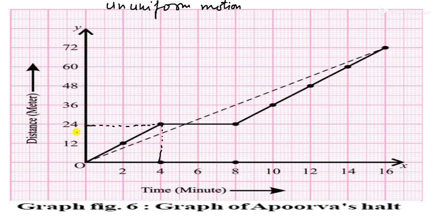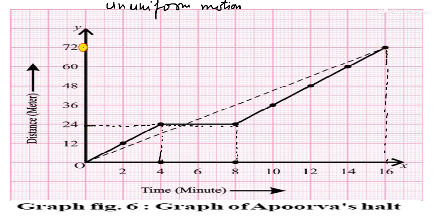What will happen in this? You can see here within time, it is time in minutes. In 4 minutes you have to see the distance covered by Apurva is 24 meter. But in this time interval Apurva is still standing at that position. So there is no distance. It is 24 only. So that is the halt position.